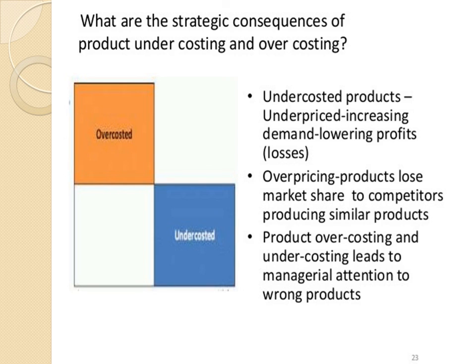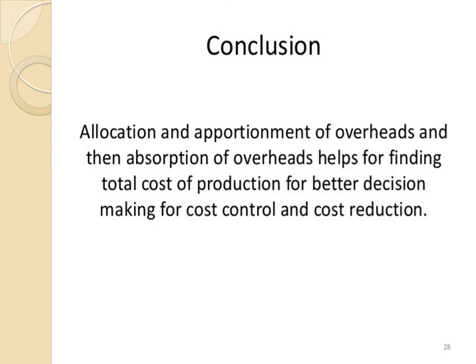So this is very important to maintain competency, remain in the market and have profitability. So control of rates is very important, and for that you want to maintain the market share. So allocation and apportionment of overheads and absorption of overheads help in finding the total cost of production, for better decision making, for cost control and cost reduction.